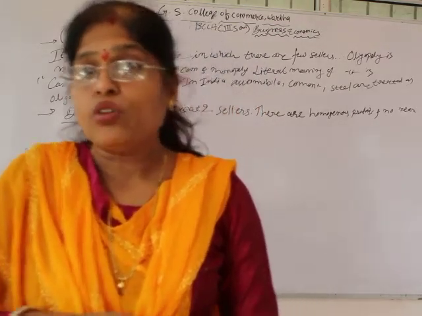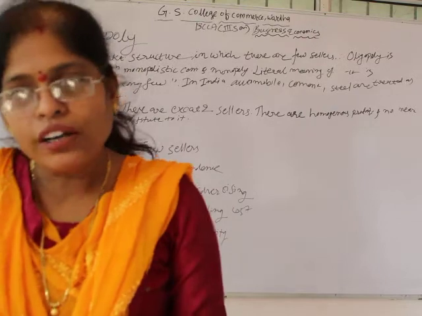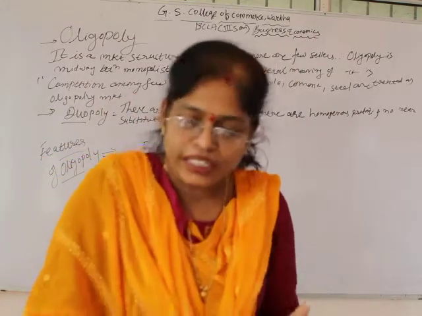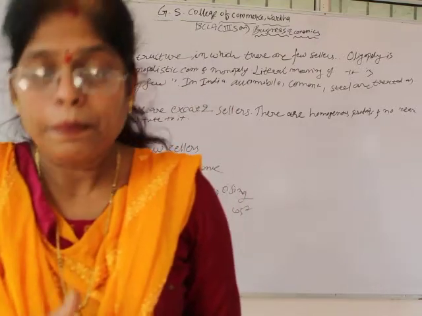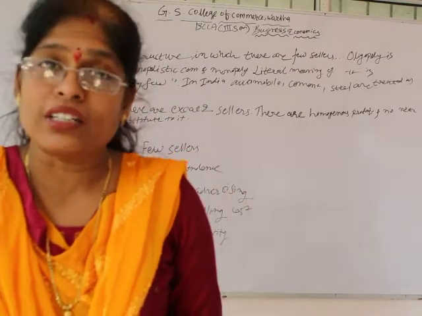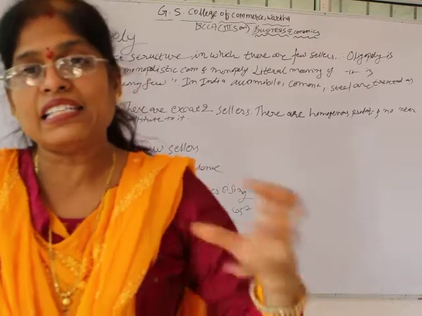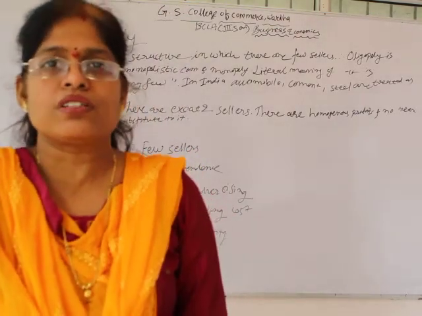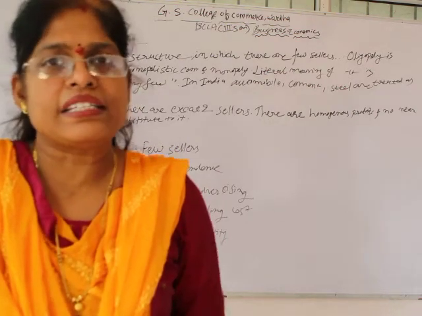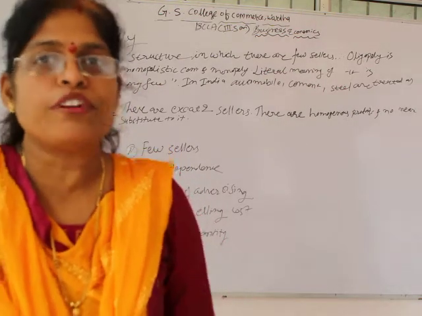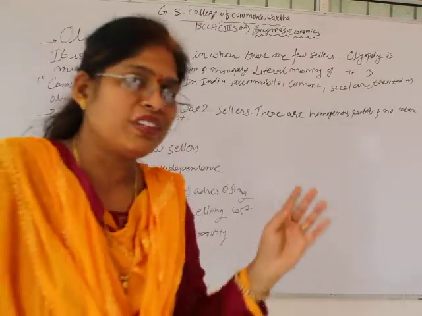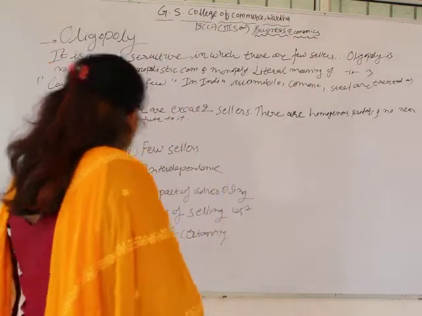So they have to consider what kind of product, what quality or prices the others are charging, and act accordingly, because it has an impact. It is very obvious because there are few sellers, and everyone is interested in their own profit maximization. So from that point of view, interdependence is one of the characteristics of oligopoly.